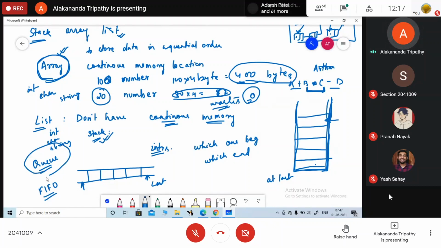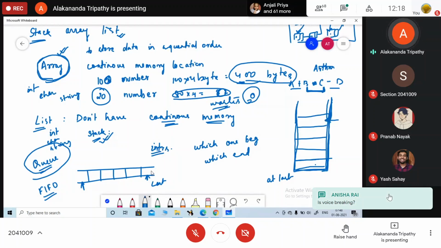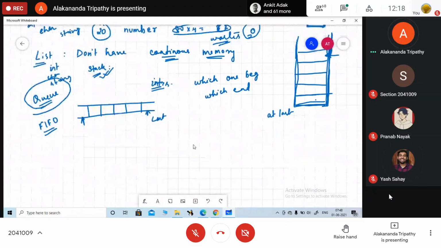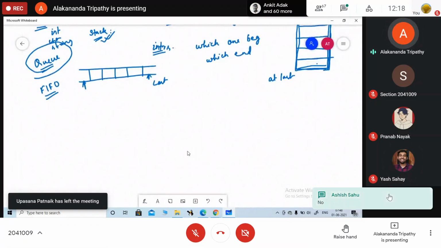And queue, first in, first out, is basically used by the processors in order to allocate the resources. जो पहले आएगा उसे पहले resource मिलेगा, and the process which comes last, the resource will be allocated at last, in order to avoid some conditions. Okay, so depending on our requirement, we are going to use different ways of structuring the data. So for this basic reason, we are going to learn data structures. Are you clear? Yes. Okay, so I will move to the next part, classifications of data structure.